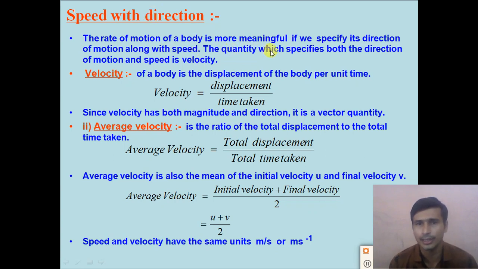So the quantity which specifies both the direction of the motion and the speed is the velocity. So dear students, velocity is defined as the speed with the direction.